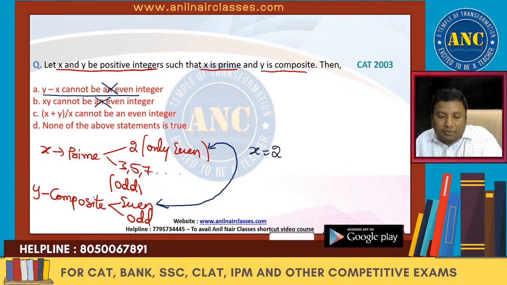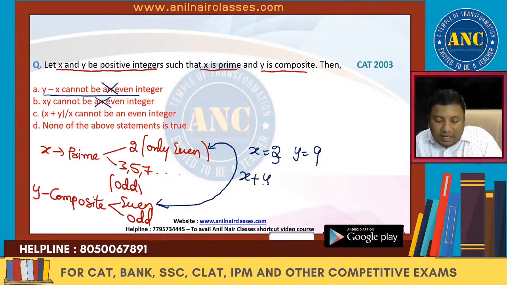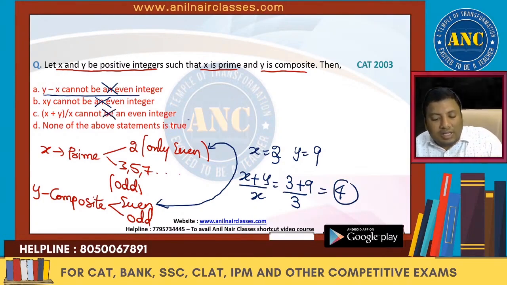If x is 2, y is, for example, if I take x is 3, a prime number, other than even also we can take x is 3, y is 9. x plus y by x is nothing but 3 plus 9 by 3, 12 by 3, which is 4. 4 is an even number. This also is violated. So what is the answer?